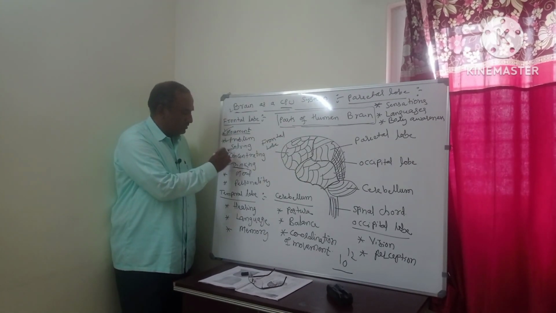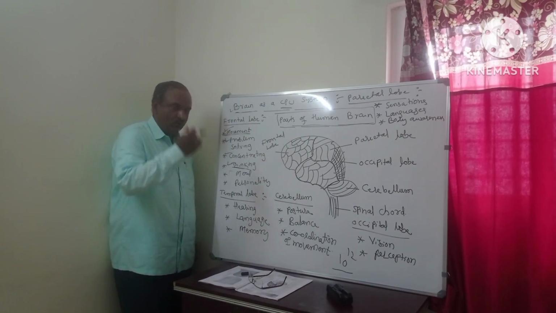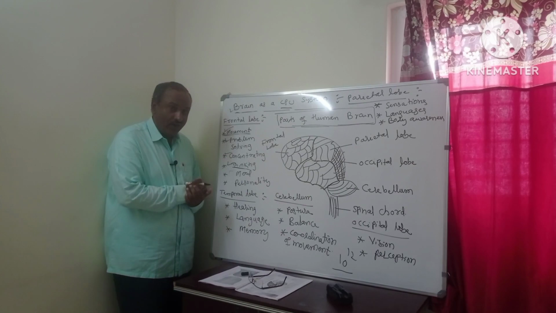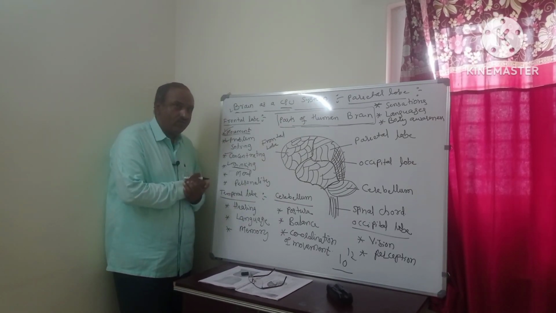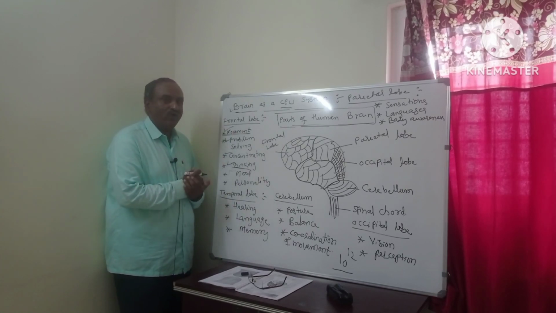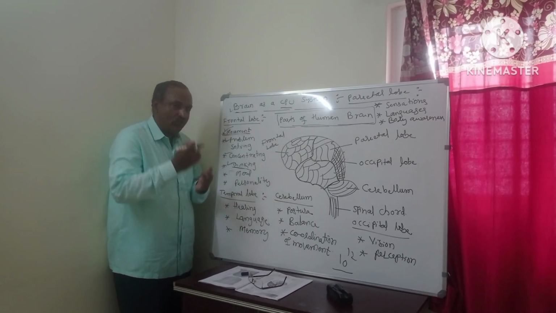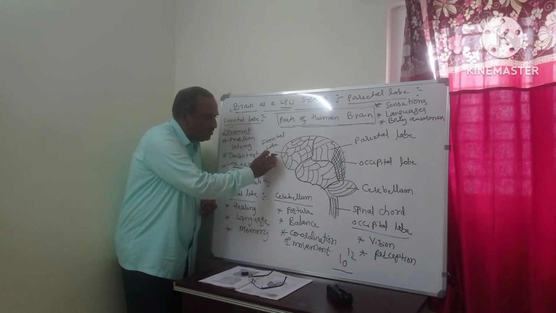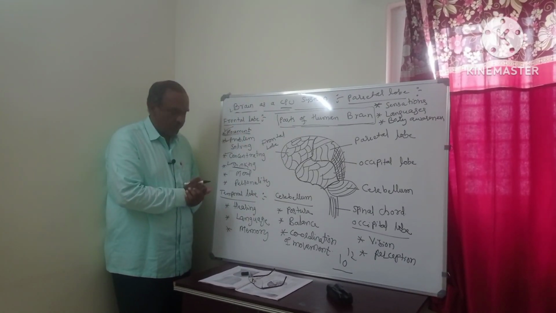Then concentrating. Suppose a professor is giving a lecture. At that time, students will concentrate. Concentrate means on what he is telling, what concepts he is telling, what he wants to tell. That is the function of the frontal lobe.